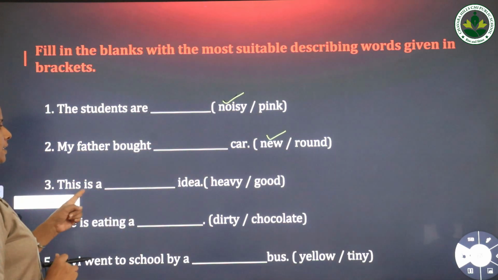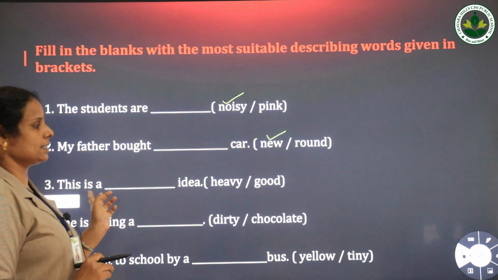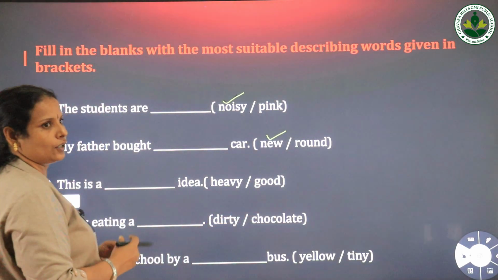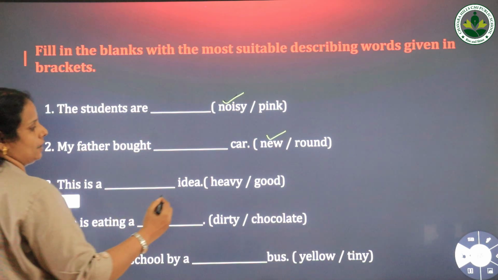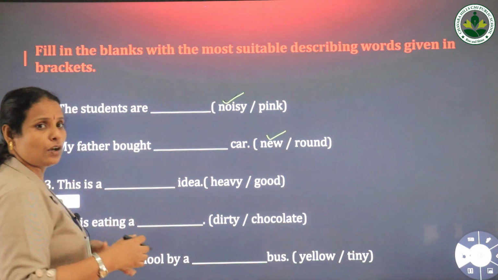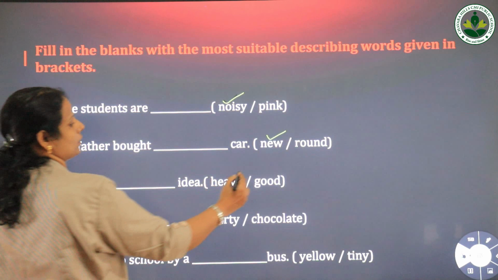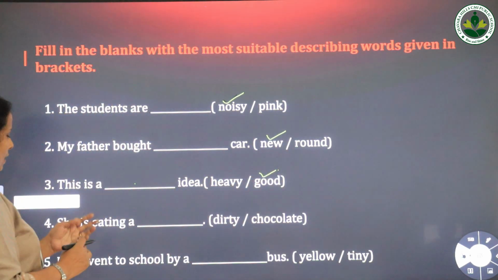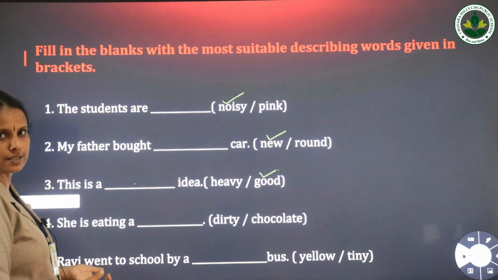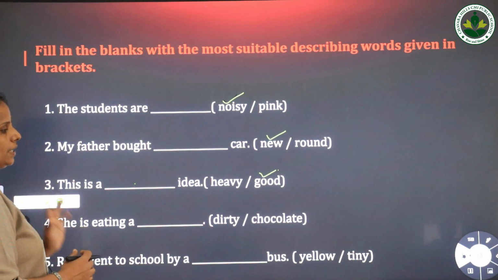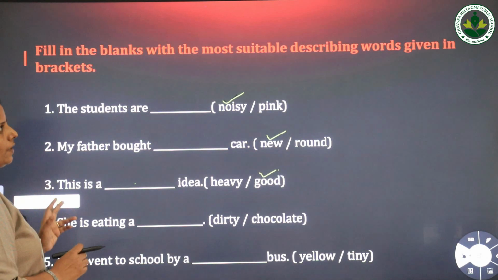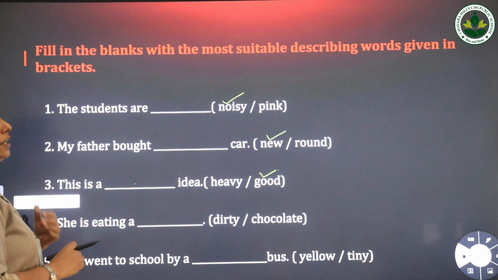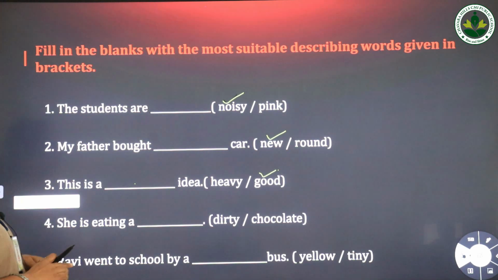Then next, this is a dash idea. Options are heavy and good. So you have to choose the correct describing word. We always say this is a good idea. So the word good is the describing word and that you have to write here. Then the remaining two you have to do by yourself. Okay, then you have to send me the answer. So always remember that describing words means words that describe the quality of the naming word.